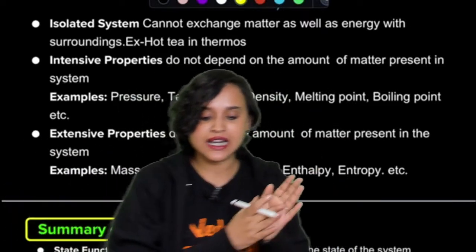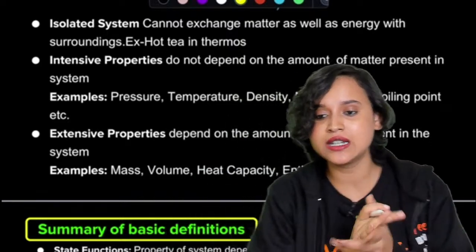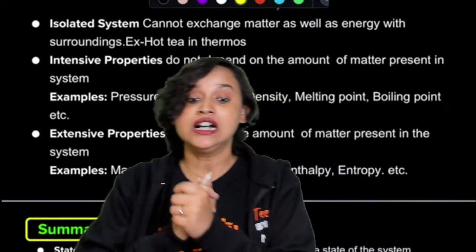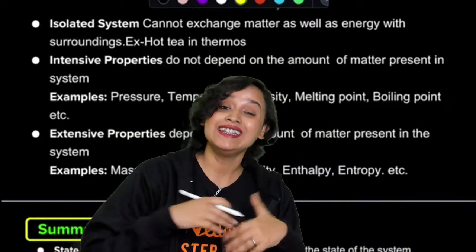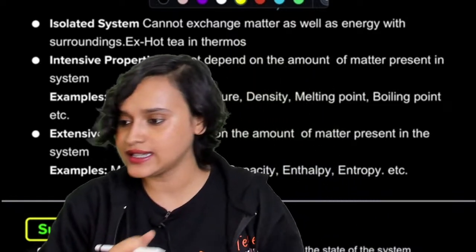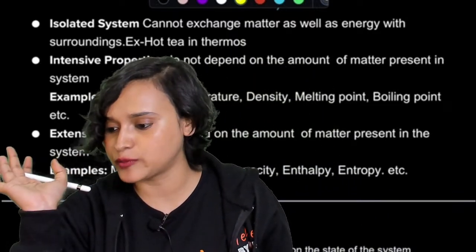So now do you understand? Mass, volume, heat capacity, internal energy, Gibbs free energy, enthalpy. These are all your extensive properties. Yes, everybody? These are all your extensive properties.